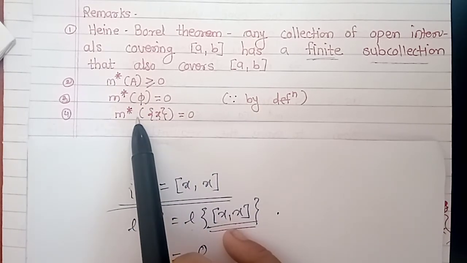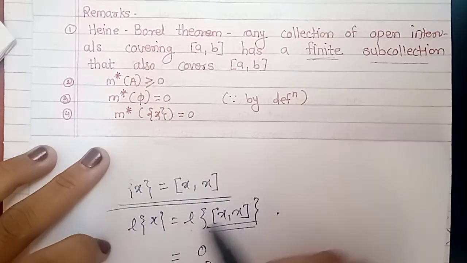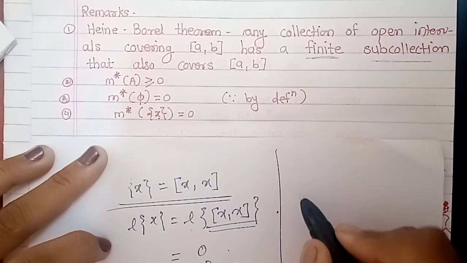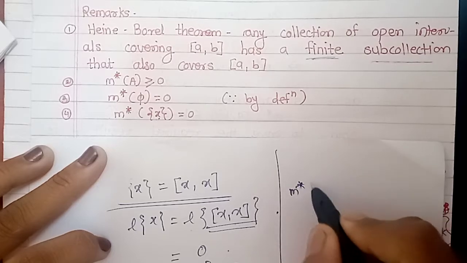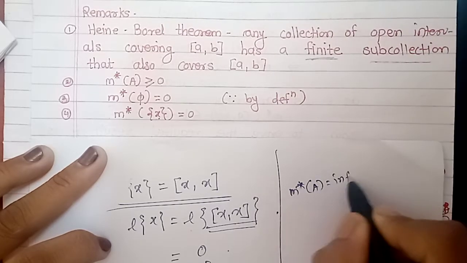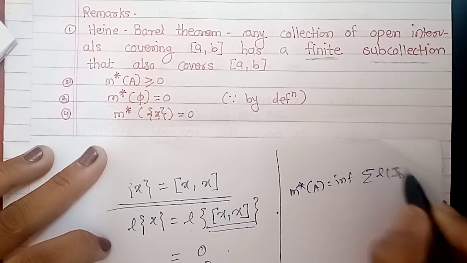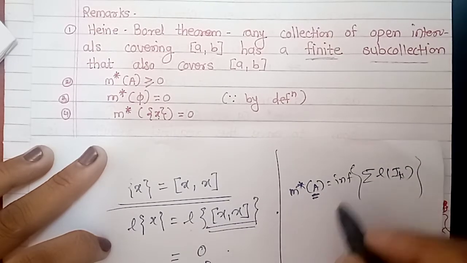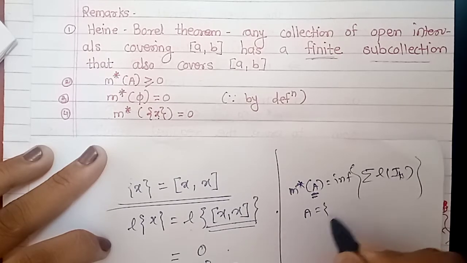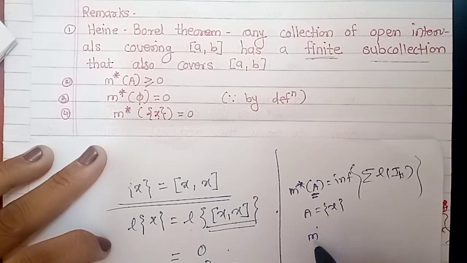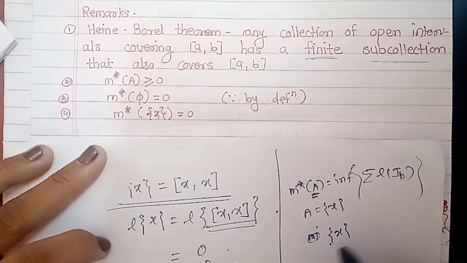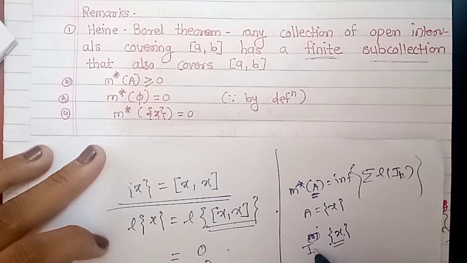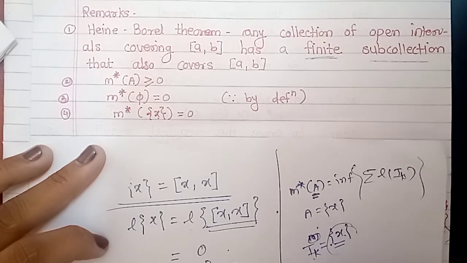What is the outer measure of singletons? We know that outer measure is equal to the infimum of the sum of lengths of intervals I_k, where I_k covers that set A. Here we have A equal to the singleton {x}. So what is a cover for singleton {x}? We know that singleton {x} covers itself, so I_k equal to singleton {x} is a cover for itself.